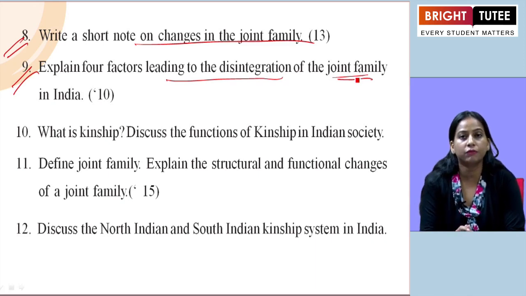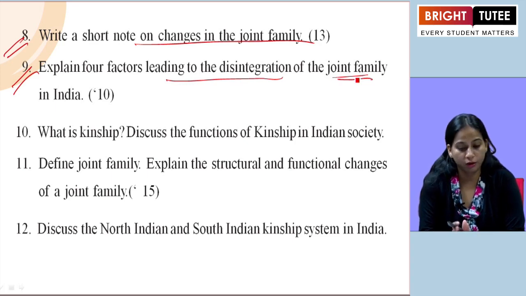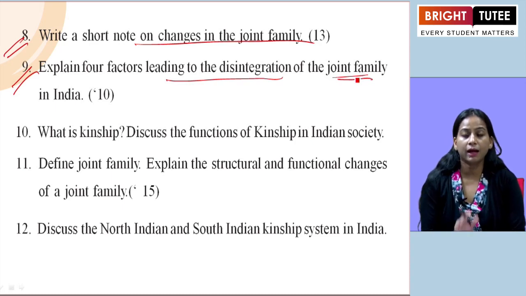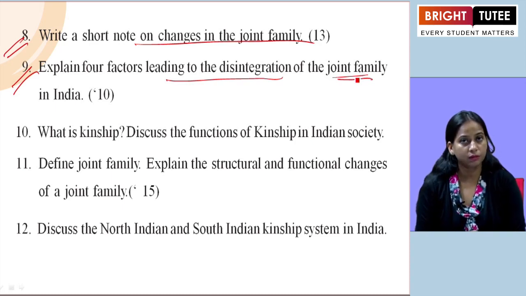The first one we can mention is industrialization. The second one we take is the development of means of transport and communication. Then the impact of Western culture, how it has impacted and led to individualism as well as nuclear families. Then enlightenment of women can also be taken as a factor leading to change in the joint family. So all these points you need to mention with a heading, and then you need to explain them with examples.